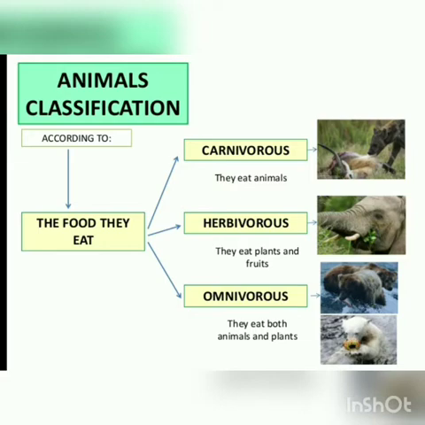Now let us quickly revise. Animal classification according to the food they eat. First, carnivores. They eat other animals. Examples: lions, tigers, hyenas, cheetahs, crocodiles. Then, herbivores. They eat plants and fruits, like elephants, zebras, giraffes. Then comes omnivores. They eat both plants and animals. The most common examples of omnivores are cats and dogs.